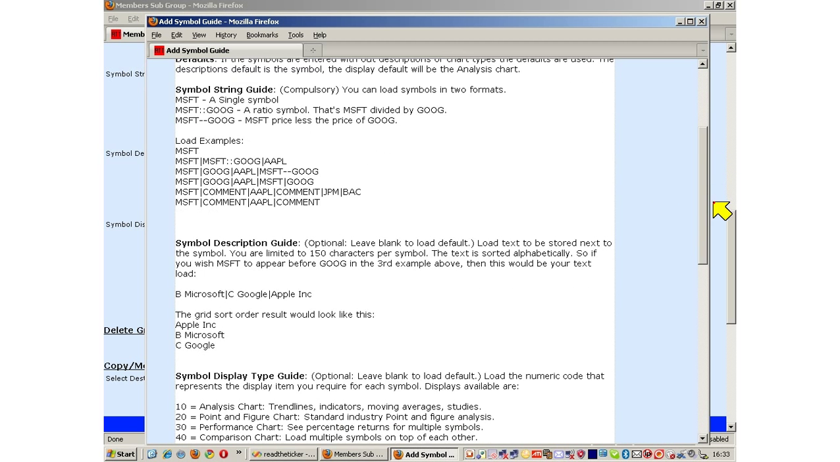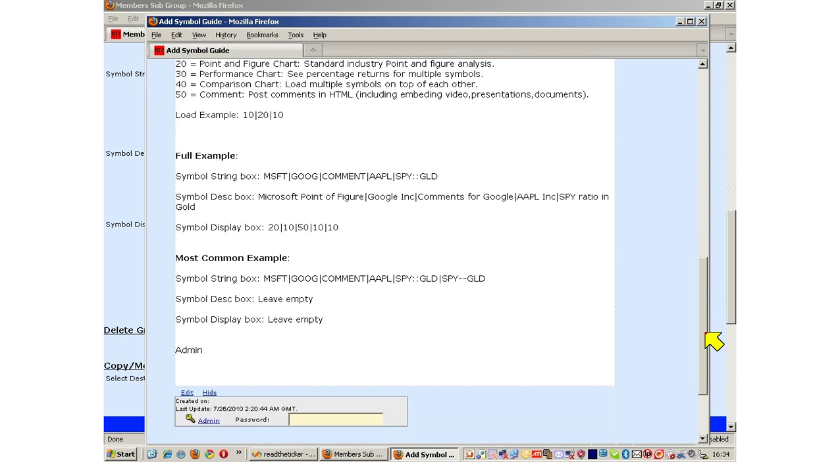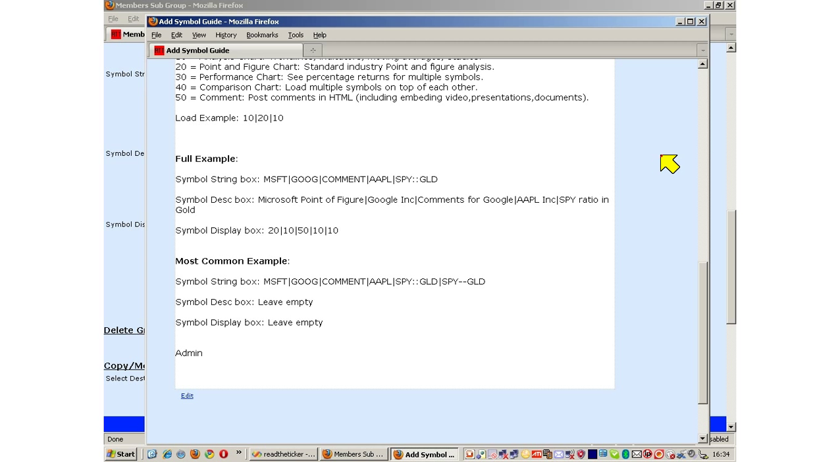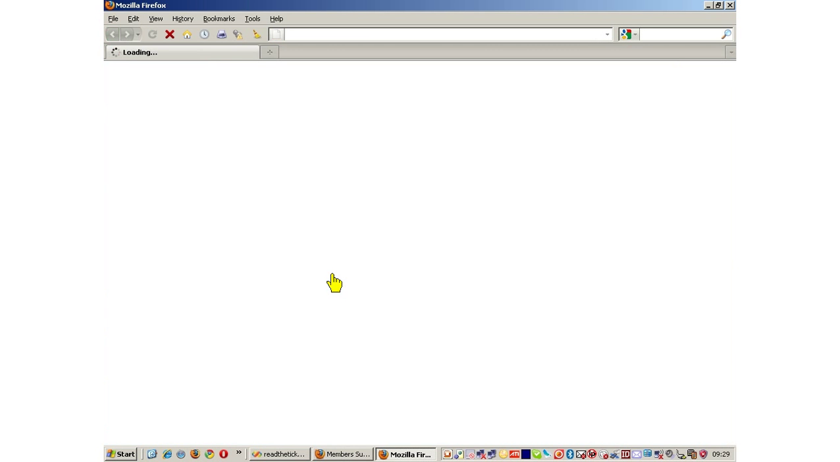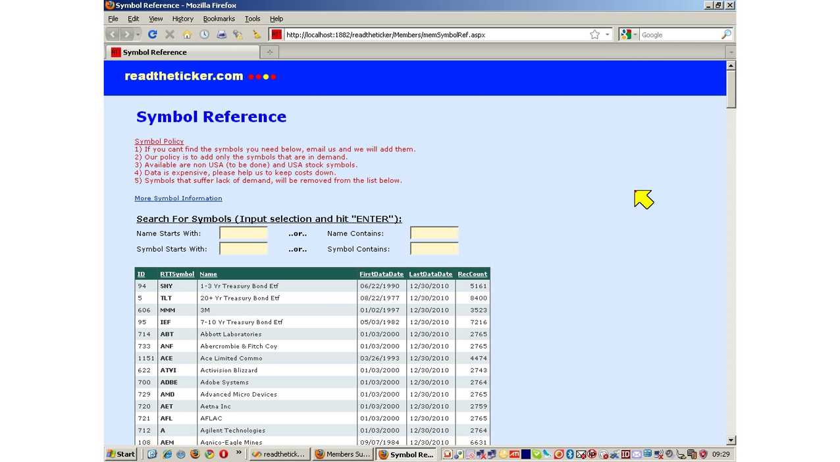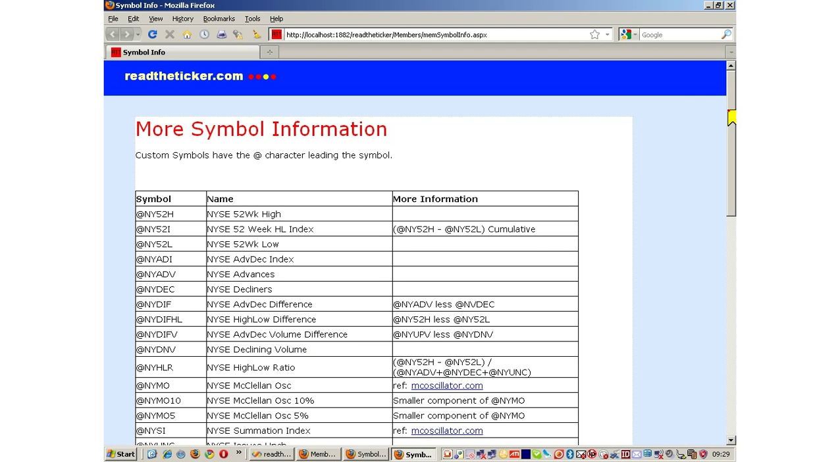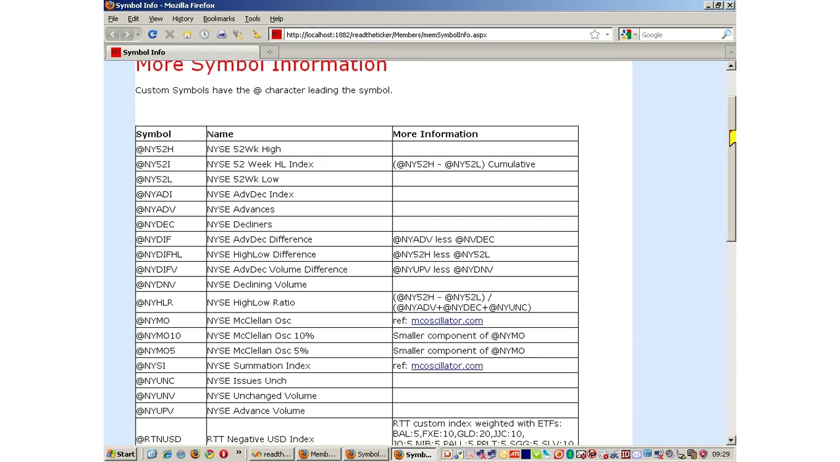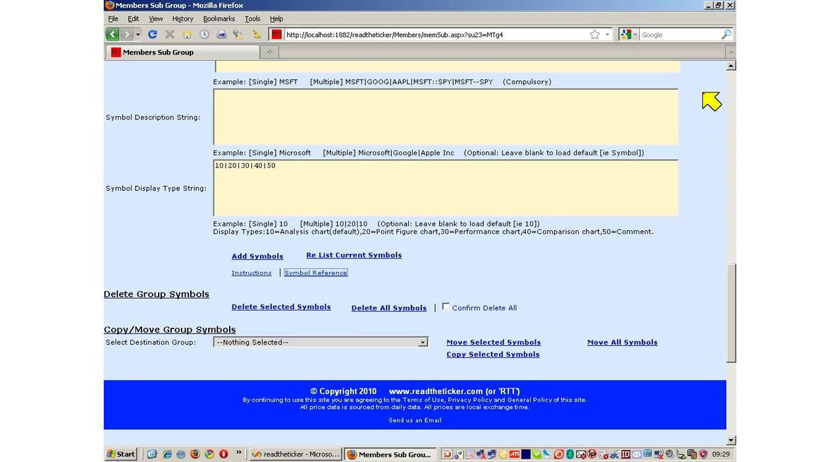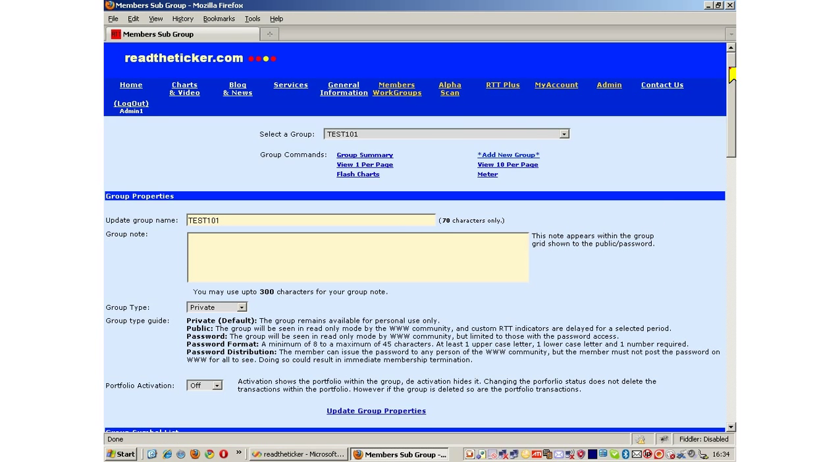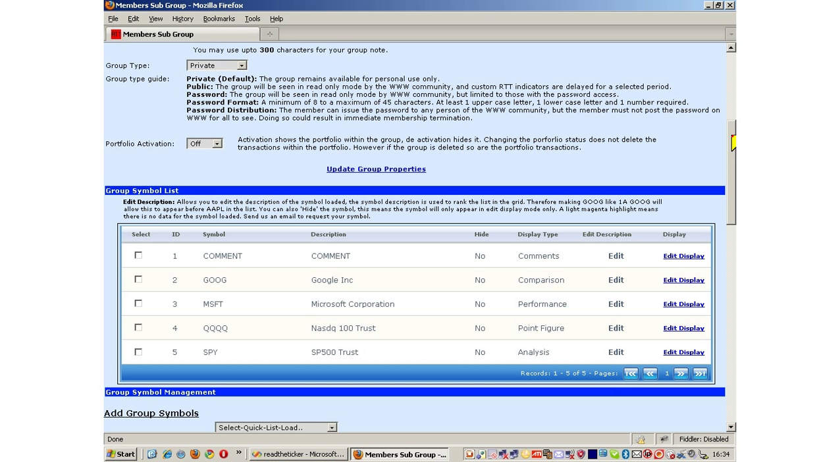Here are detailed instructions of how to manage your group. There is a symbol reference to see what's available. For more complicated symbols provided by readtheticker.com, click here. Here are the more sophisticated symbols available. Well, let's go back. Right. We have now created 5 displays.